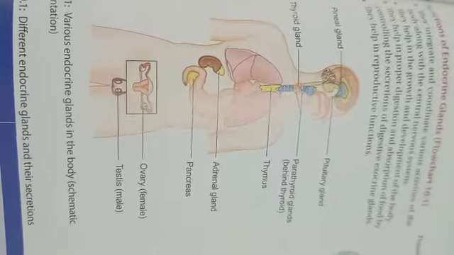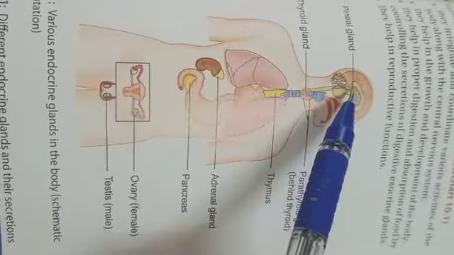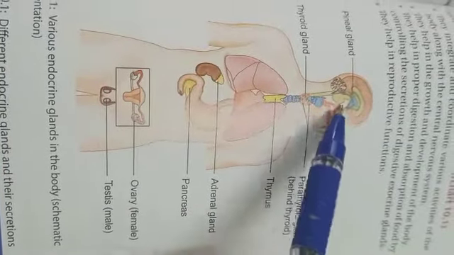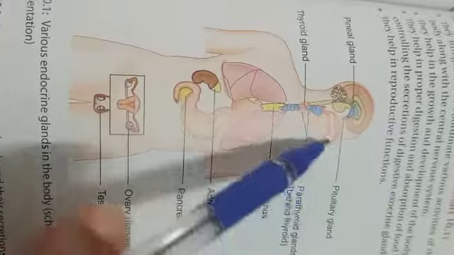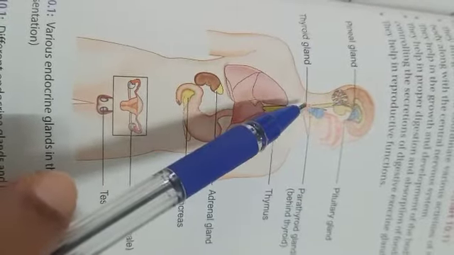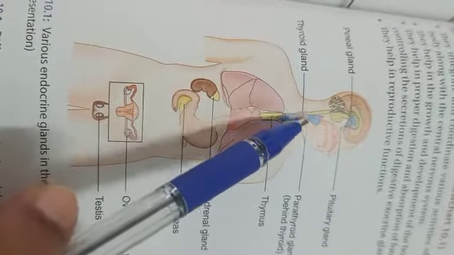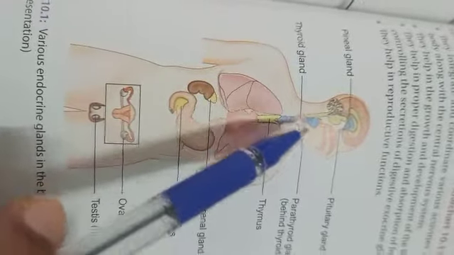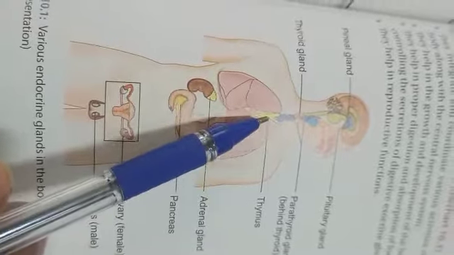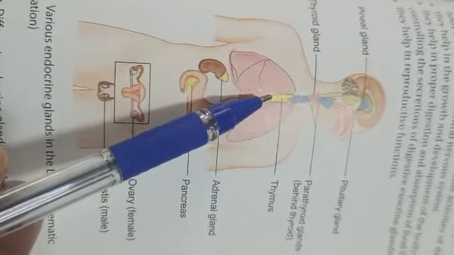The first one is in the brain, a small gland known as the pineal gland, which is known as the third eye. The next gland in the brain is our pituitary gland. Then towards the neck region we can see the thyroid gland and the parathyroid glands. Then in the upper thoracic part we can see the thymus. They are not purely endocrine, they secrete some hormones also.